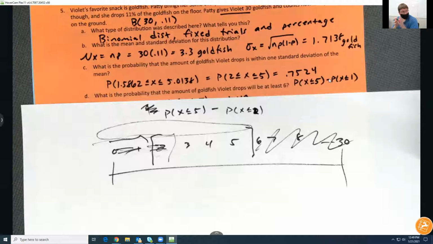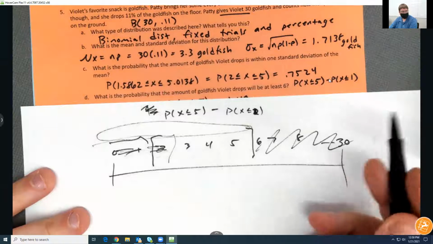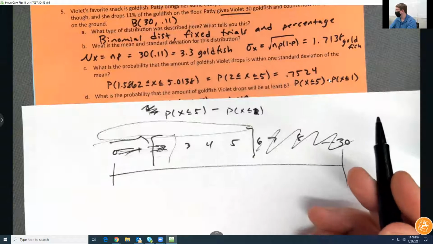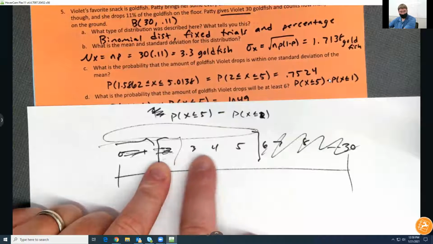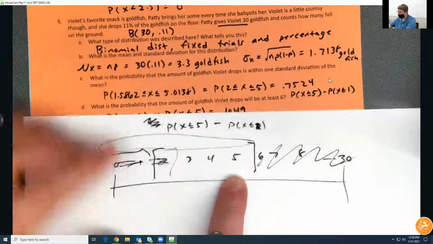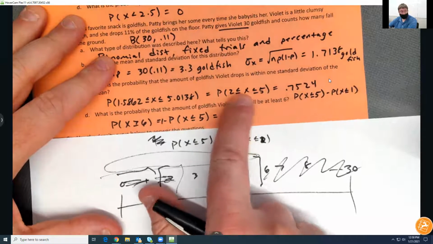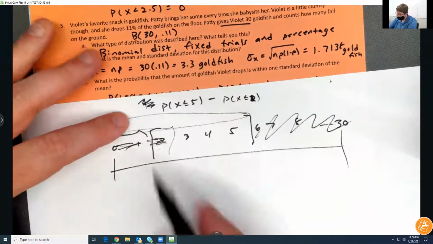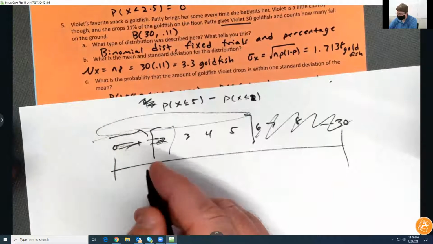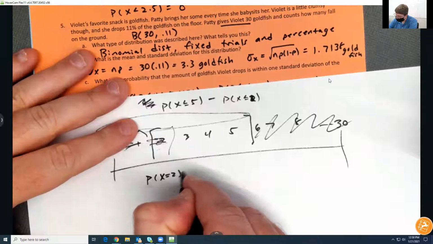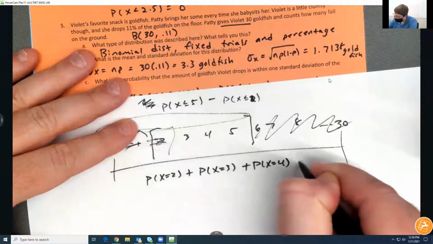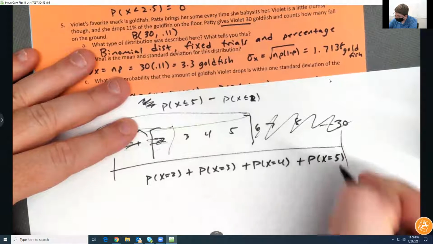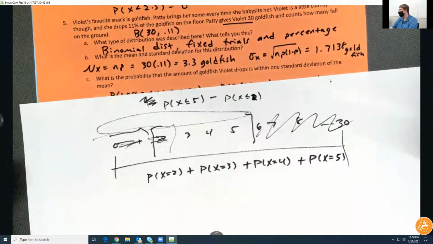Now, here's another way to look at this. Let's say that this right here just confuses you, like you just cannot get your brain around how to do that. No big deal. Are you okay with the fact that you need a 2, a 3, a 4, and a 5 as your numbers? If this makes sense, but this part doesn't, then it's going to be a little more tedious, but it'll still give you the same answer. You can do x equals 2 plus x equals 3 plus x equals 4 plus x equals 5. You can just go ahead and find all 4 of those and add them up. You'll get the same answer.